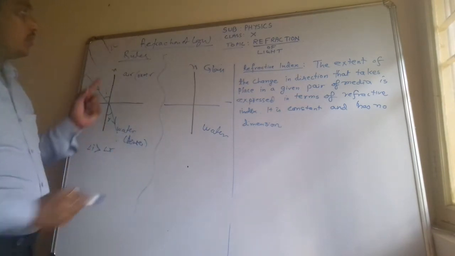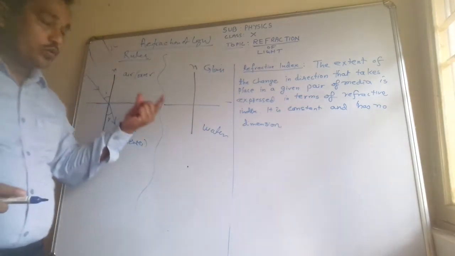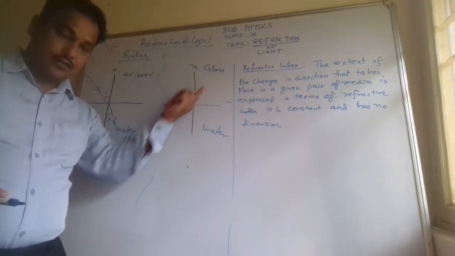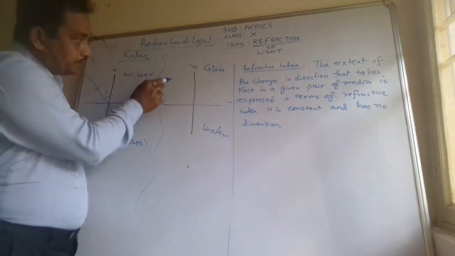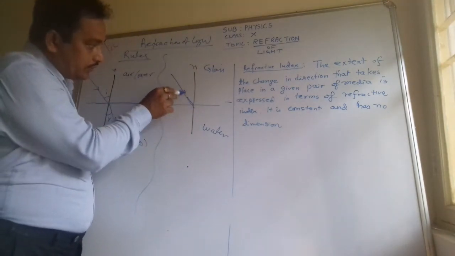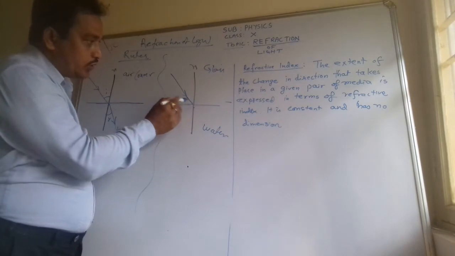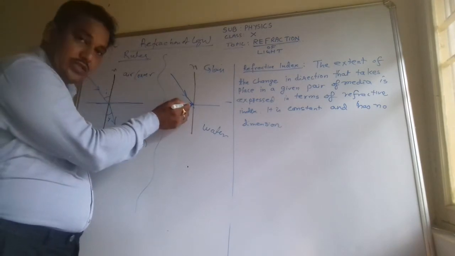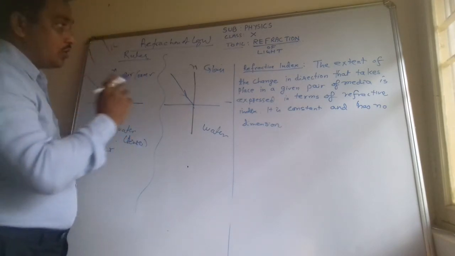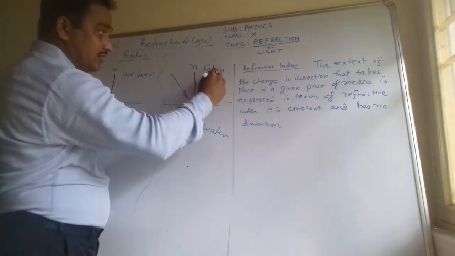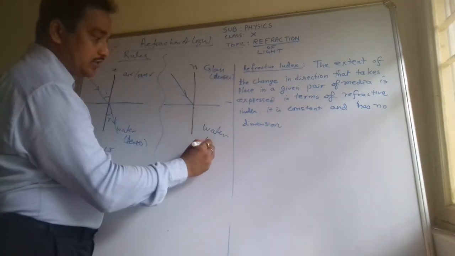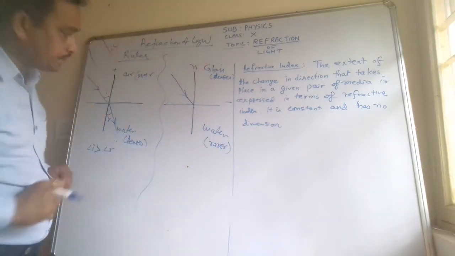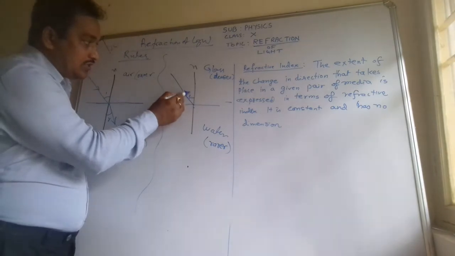So this is one case. Now the other rule is that whenever any ray goes from a denser medium to a rarer medium, like glass and water, glass is denser and water is rarer. What will happen? Now you see. The ray is entering here. At this point we have drawn the normal. Wherever the ray touches the junction, you will draw the normal. Keep this in your mind always. Glass here is the denser medium and water is the rarer medium in comparison to glass. We are comparing two mediums at a time. So this will be the incident angle.